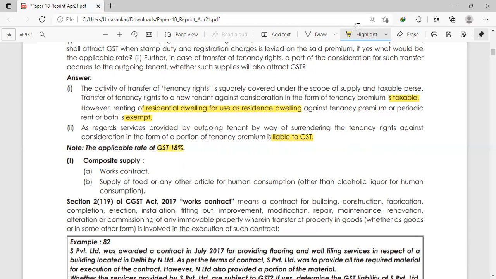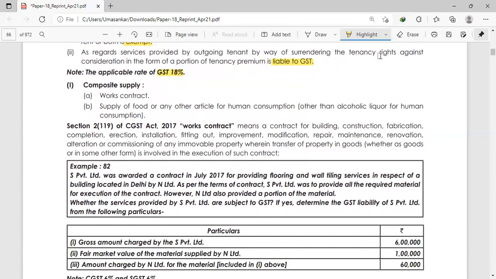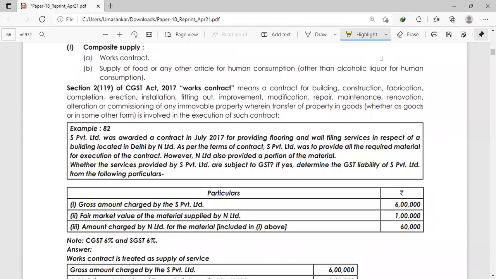Okay. Next, composite supply we have also stated. But what do you mean by works contract? I've told you, but I've not read the definition. We'll see. Works contract means a contract, not construction. It is a contract for building, construction, fabrication, completion, erection, installation, fitting out, improvement, modification, repair, maintenance, renovation, alteration or commissioning of an immovable property.